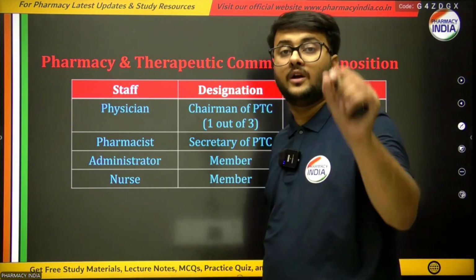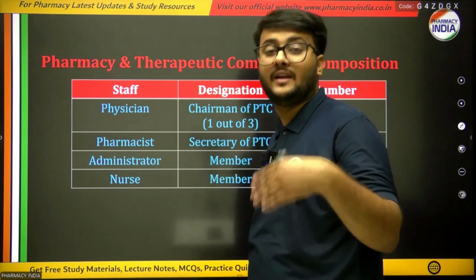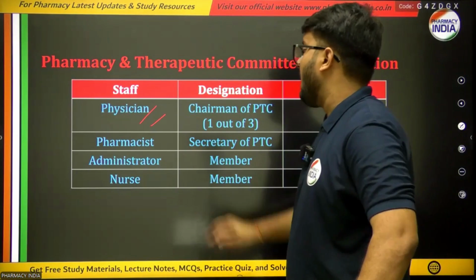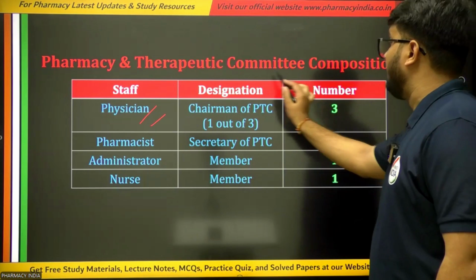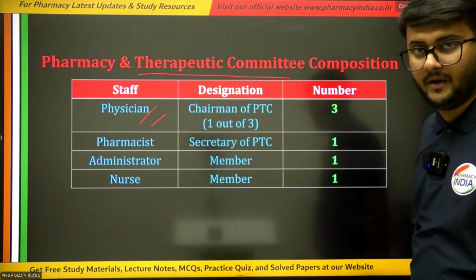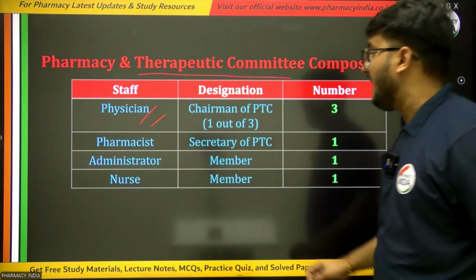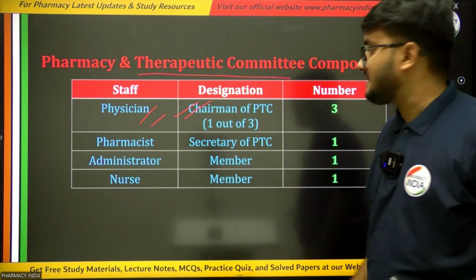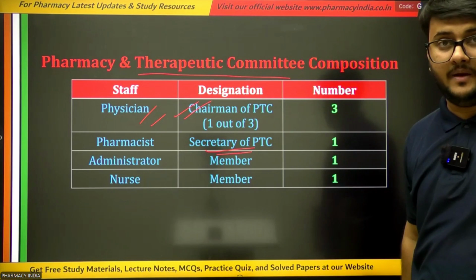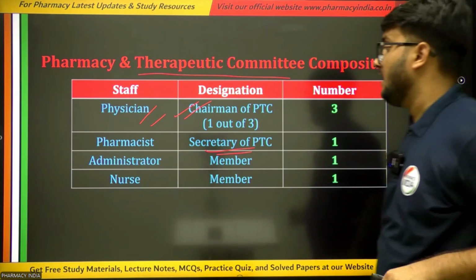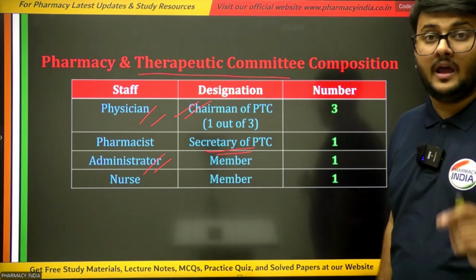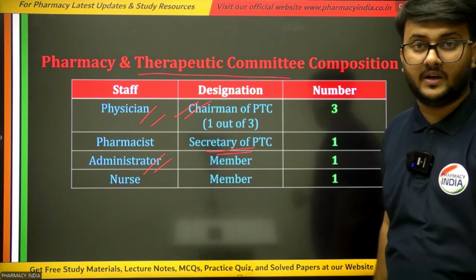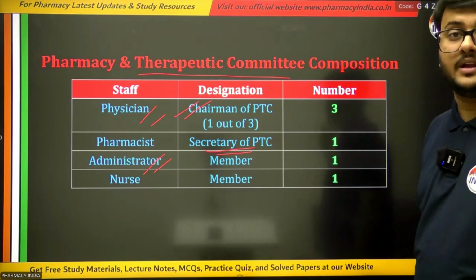According to that, you are going to learn who will act as a chairman, who will act as a member or a secretary. If we talk about the physicians, there are 3 physicians in the PTC, that means pharmacy and therapeutic committee, and 1 physician will act as a chairman. There is only 1 pharmacist who will act as the secretary of the pharmacy and therapeutic committee. There are members too: the administrator will act as a member, and nursing professionals will also act as a member, and the number of administrators and nurses is only 1 each.